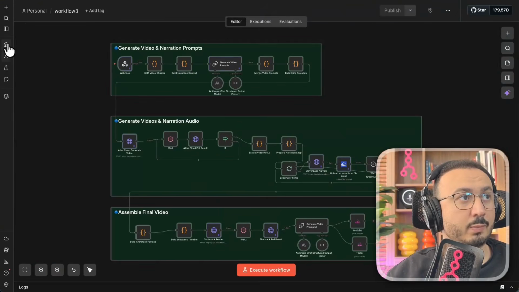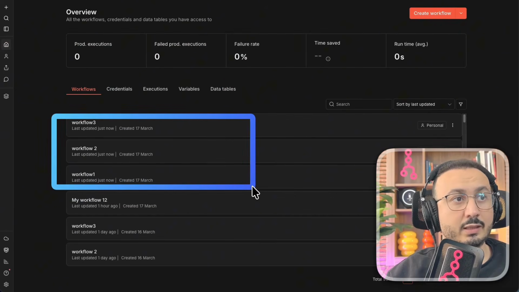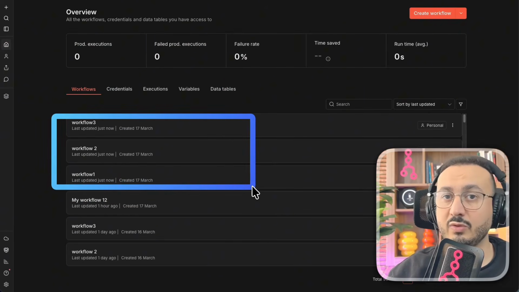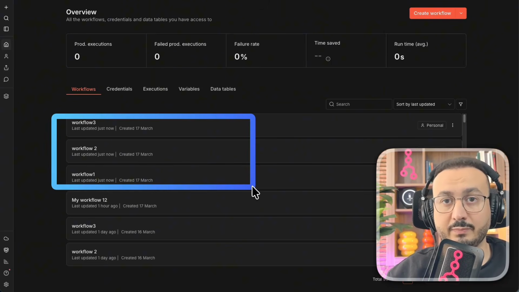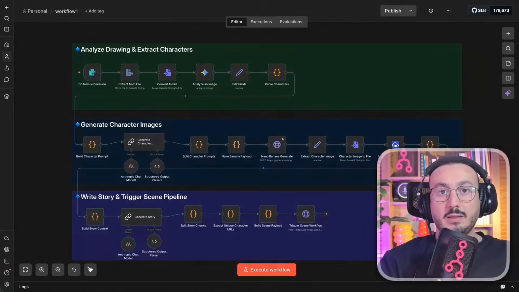So if I go back here to the home page, of course, we're going to save. If I go back to the home page, I'll simply find the 3 files there, which I'll be working with. We're going to try to explain each of these workflows. What is its function? And what exactly does it do? So now we're going to move on to executing this workflow.